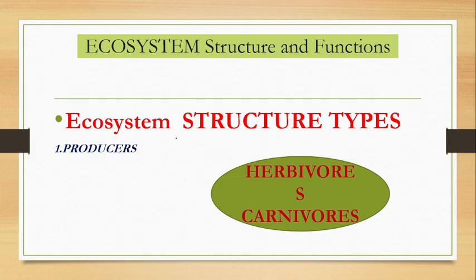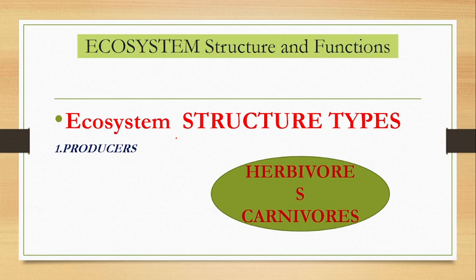One more word is there, and that is omnivores. Humans take food either from plants, or from animals, or both plants and animals are used. For example, vegetarian, non-vegetarian, and so on. So here it is mixed. Those are the omnivores.